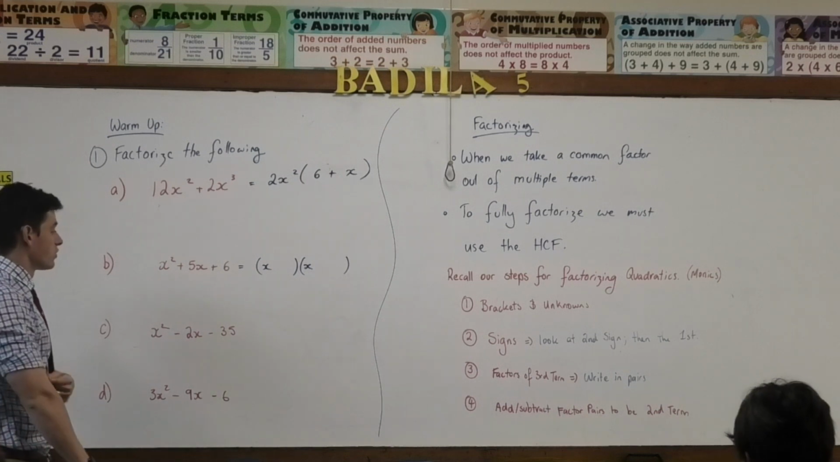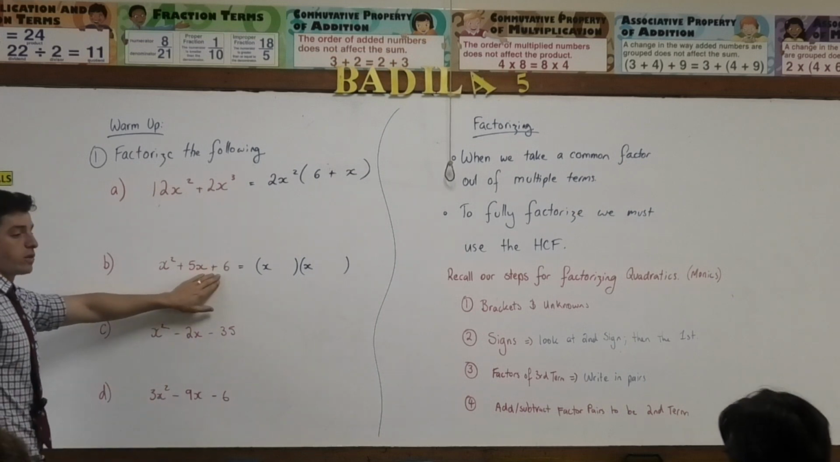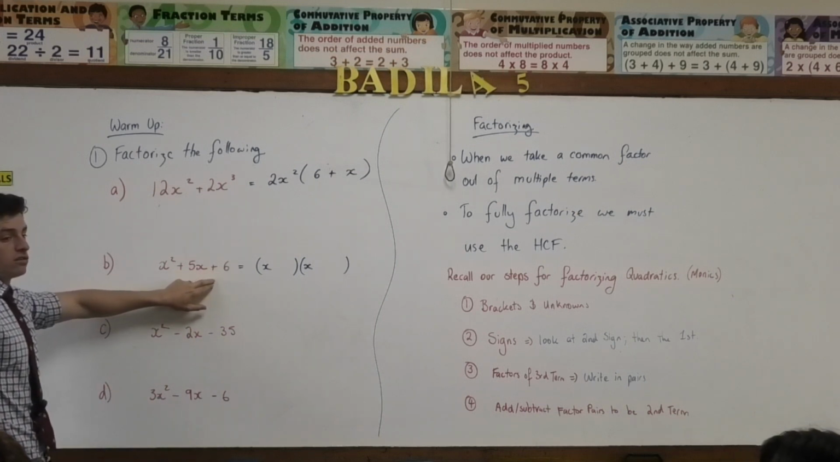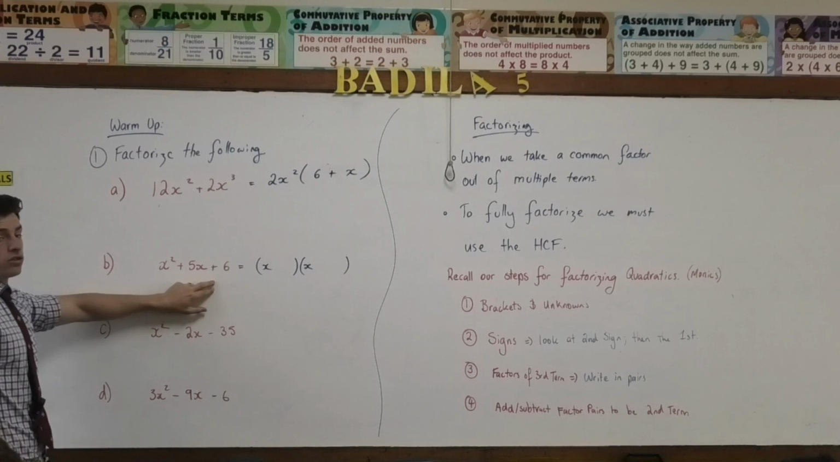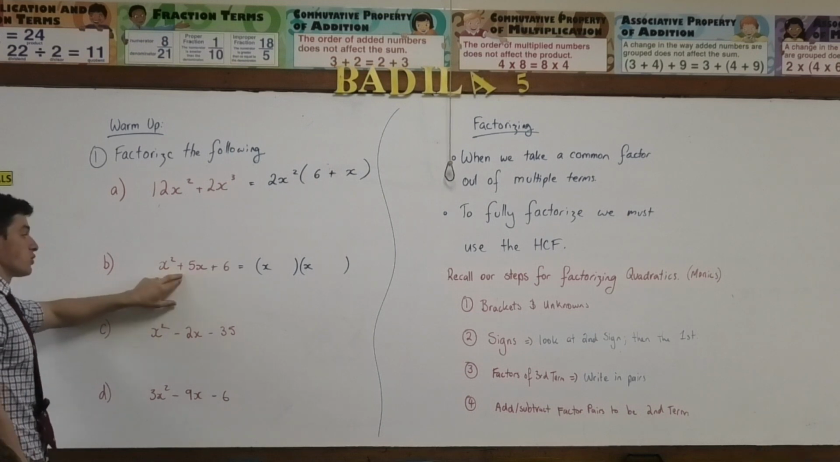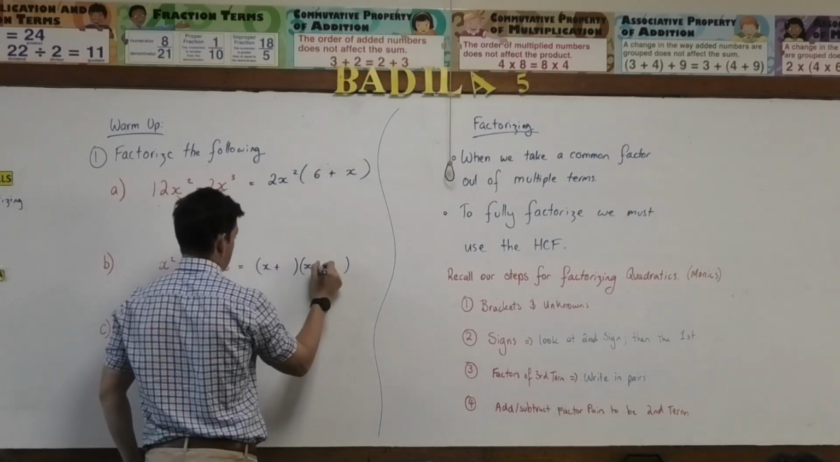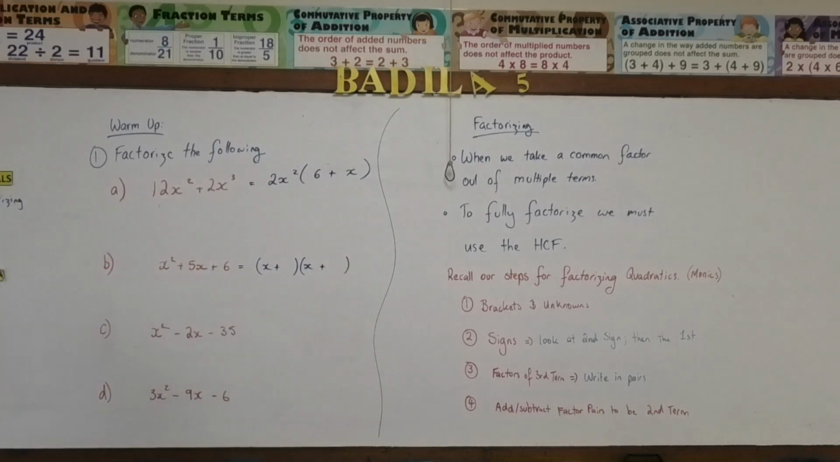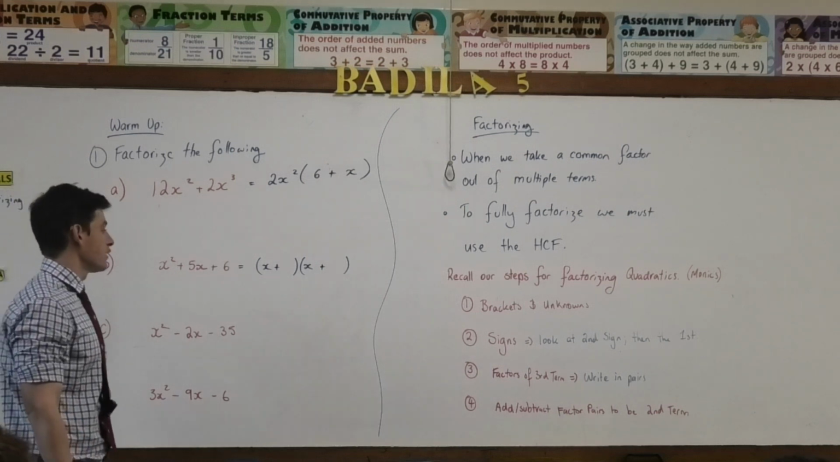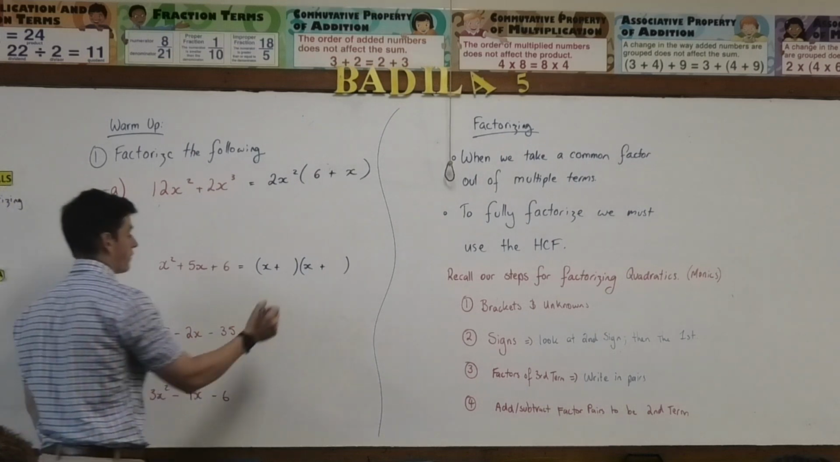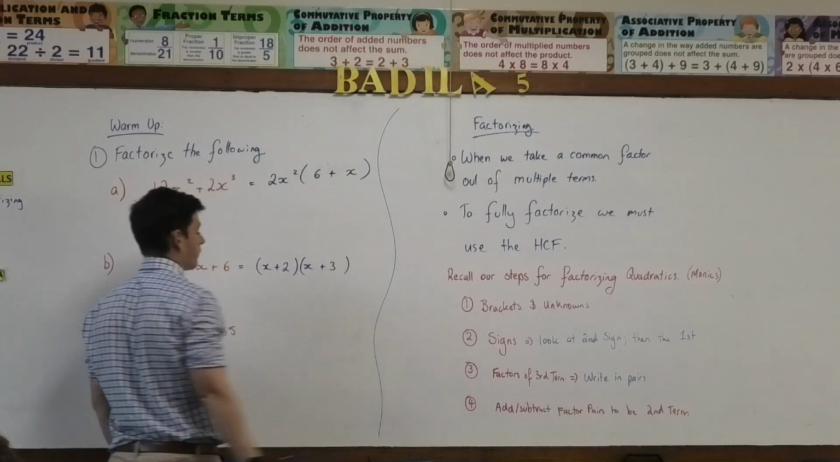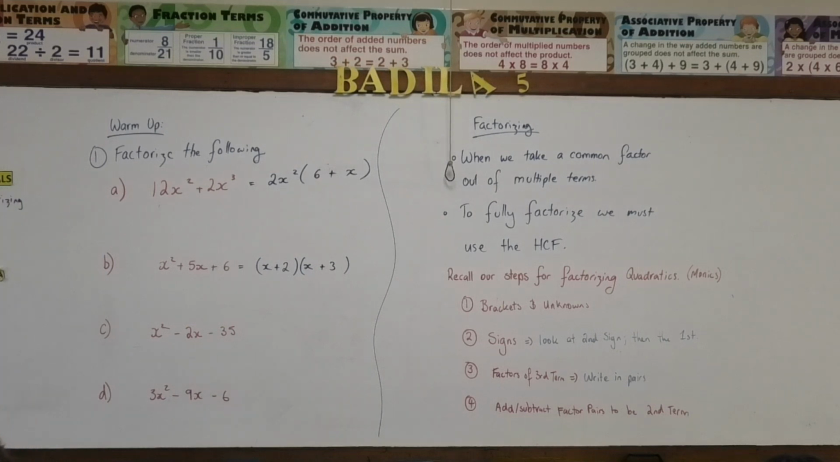So I've got to ask myself, what are the signs here? I look at this one first, so the second one tells me I've either got 2 positives or 2 negatives. This one tells me that it is 2 positives. I ask myself then, what are the factors of 6? 2 and 3, 1 and 6. Which ones add to give me 5? 2 and 3. That's our answer.